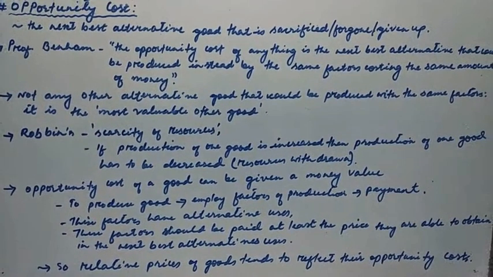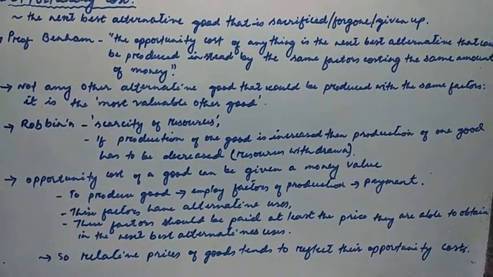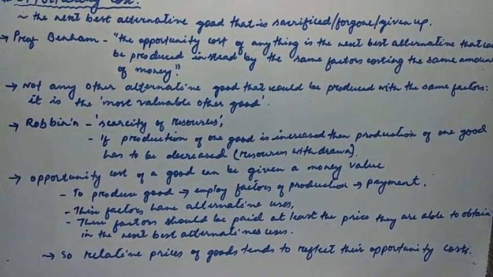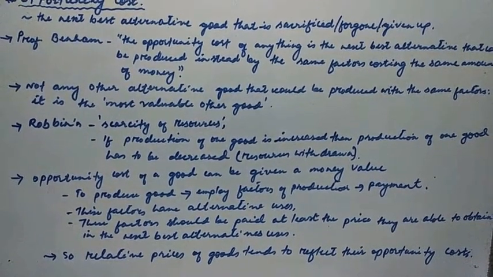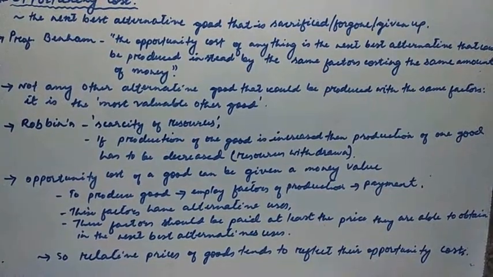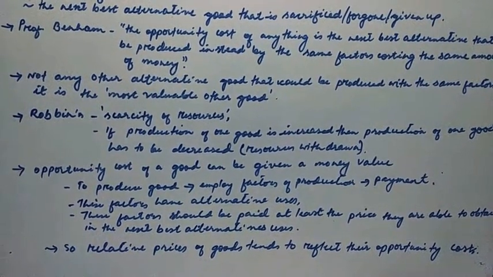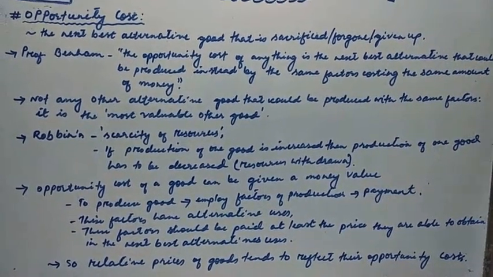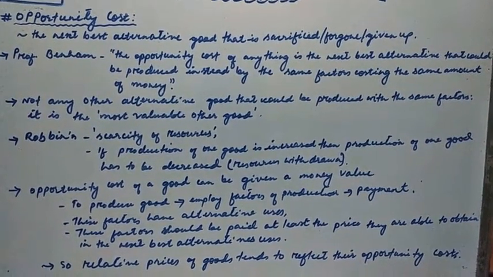Let us say he is producing wheat. Then the opportunity cost of producing wheat will be the output of potatoes that he could have produced. So that is an example of opportunity cost.